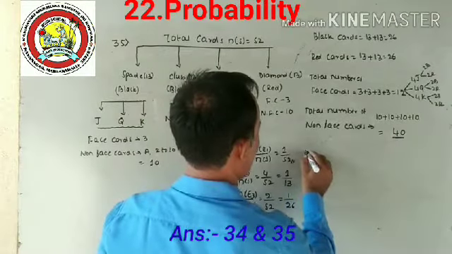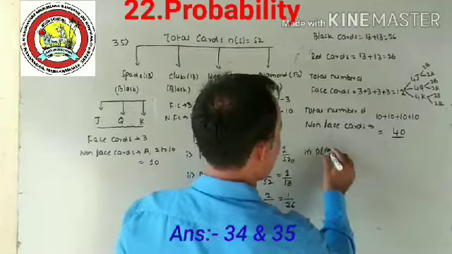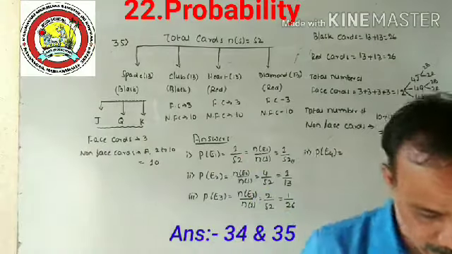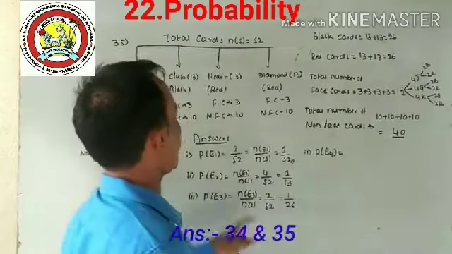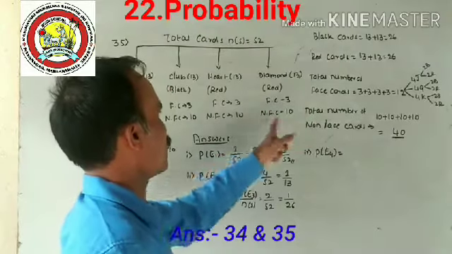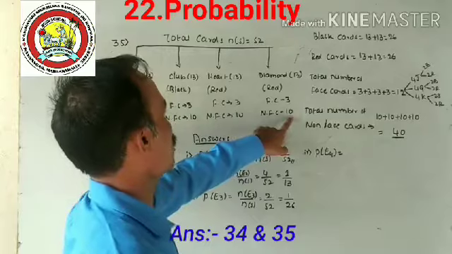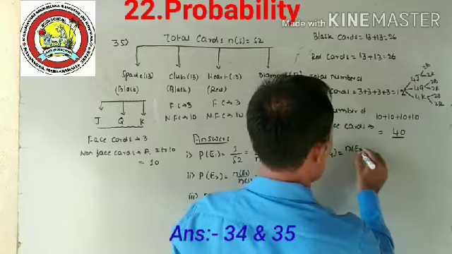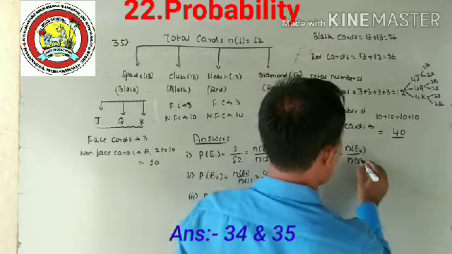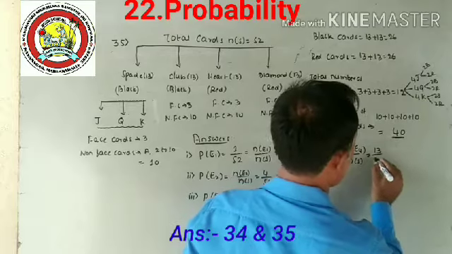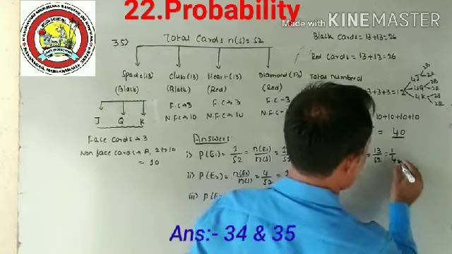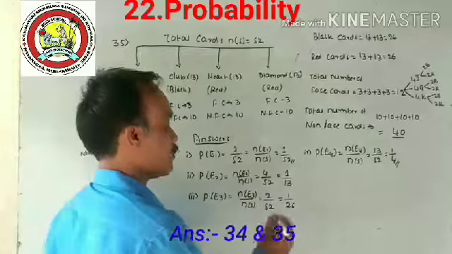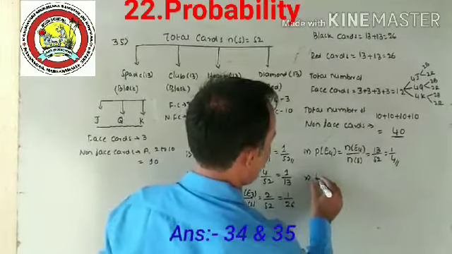Next, question number 4. Let E4 be the event of getting a card of diamond, including face cards and non-face cards. So how many diamond cards are there? 13. n of E4 divided by n of S is 13 by 52, which is 1 divided by 4. The fourth answer is 1 divided by 4. Next, coming to the fifth one.